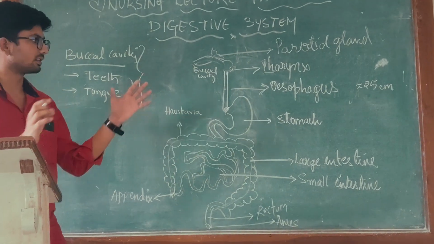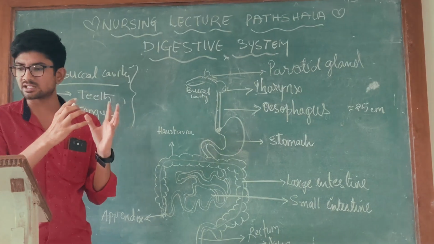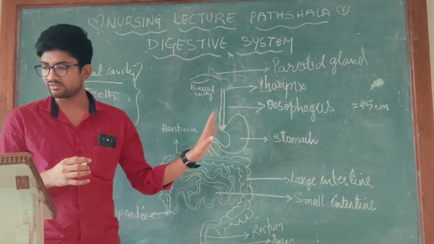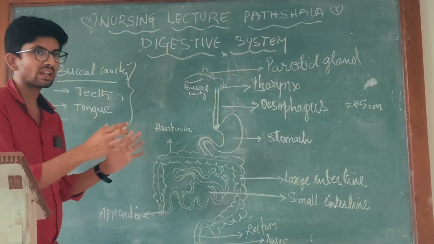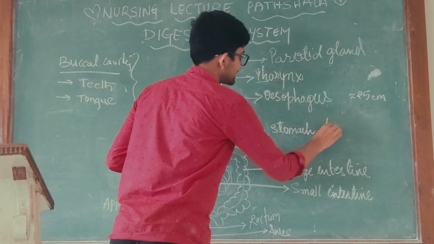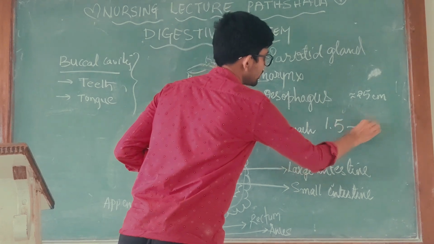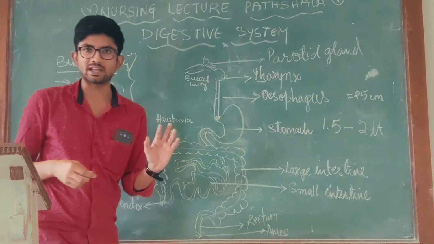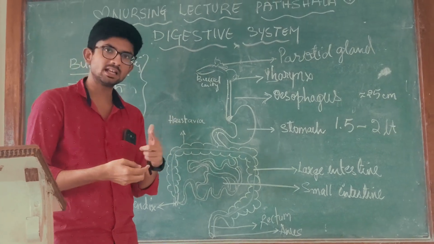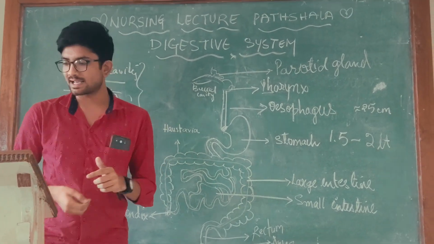Coming to the stomach, it is a muscular and distensible sac-like structure. It's a J-shaped structure, on average 25 centimeters long, and the capacity of the stomach is 1.5 to 2 liters. It stores the food, mixes it with the digestive juices, and helps in further digestion.